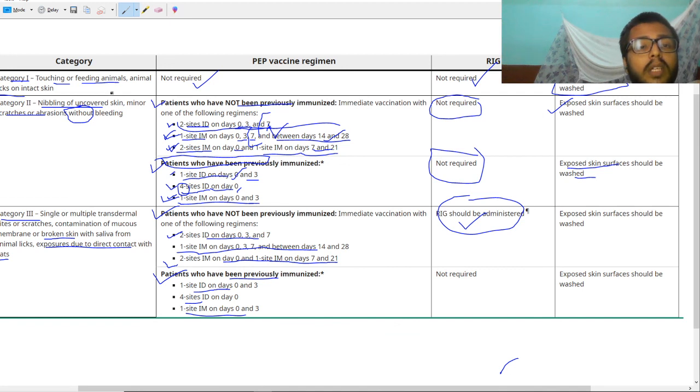And what is the difference between category 2 and category 3? Here you just have to give rabies immunoglobulin. Rabies immunoglobulin is required here in patients who have not been previously immunized. Otherwise it is the same between these two.